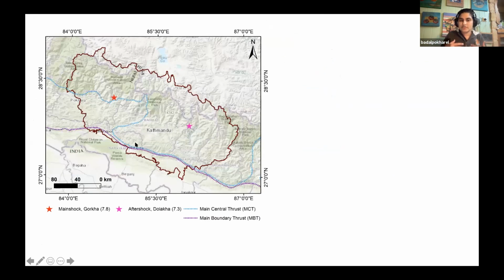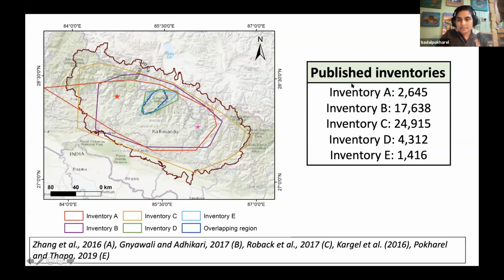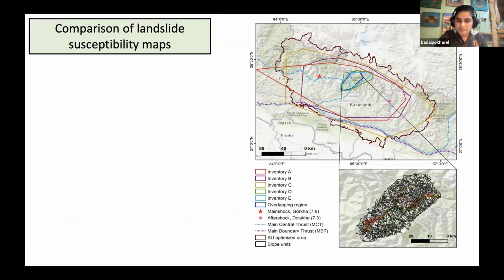So this is the extent of inventories. These 5 inventories in overall cover this extent, as you can see here. This is the main shock, and this is the aftershock. These are the 5 published inventories, which are really inconsistent, I would say, because of the different mapping objectives of the authors. So for all of these inventories, we took the overlapping area and did some analysis within it, as well as some separate analysis for the 3 bigger inventories, which are A, B, and C, like this one and this one. And then we got some results, which is what I'm trying to show here.